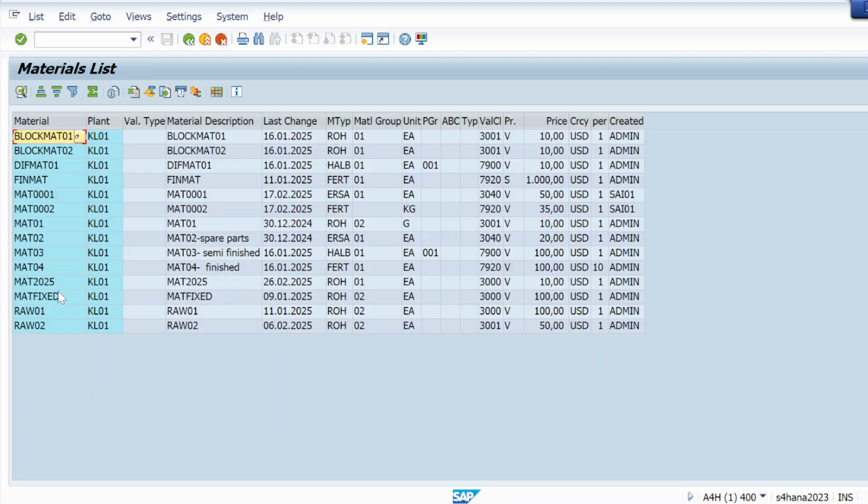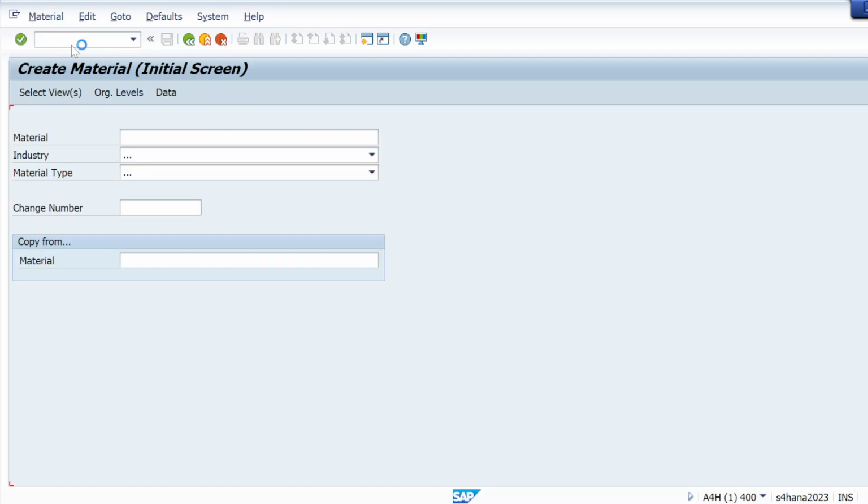Let me take any material, whatever I created yesterday. Oh, it will not show yesterday's material, because the basis team has taken a backup of the last 3-4 days, so 3-4 days of data is gone. So let me create one new material.